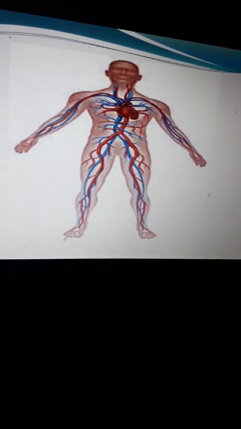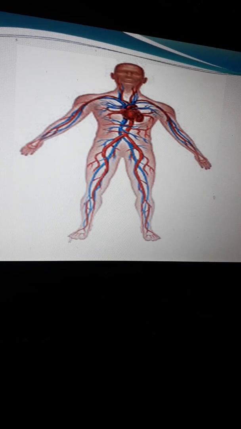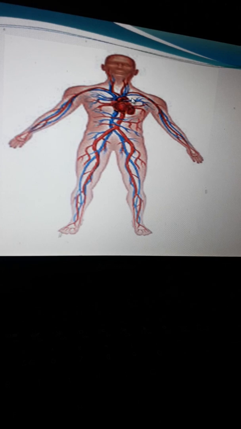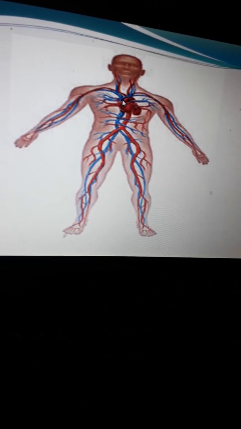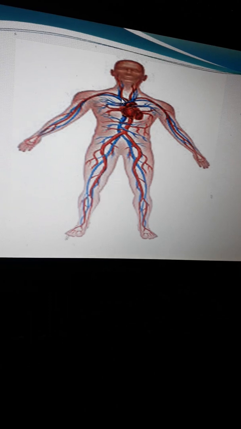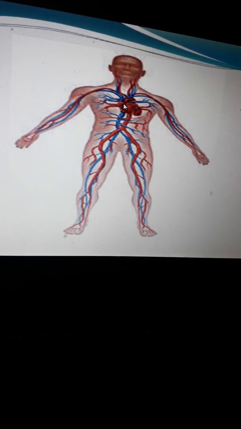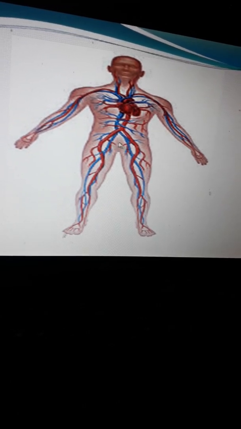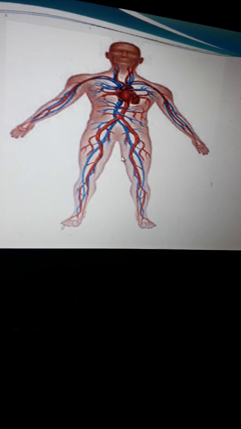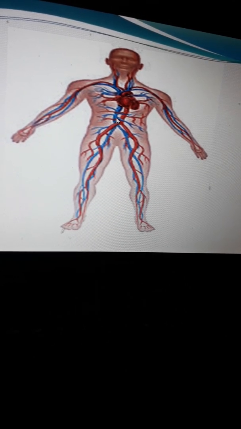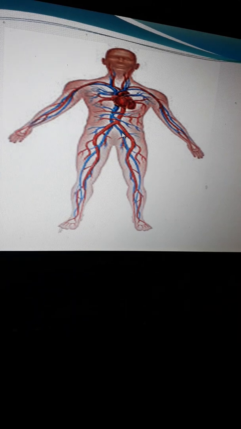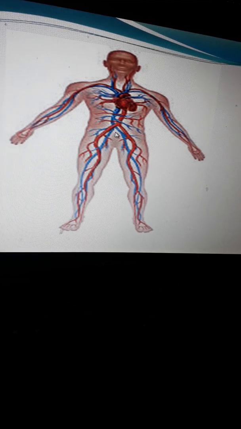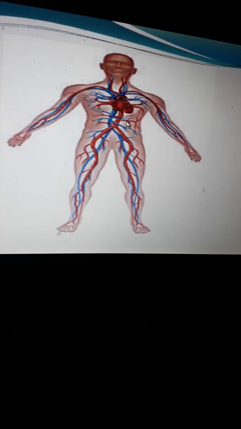Now how does the circulatory system work? Your heart consists of oxygenated blood which is called pure blood. Now the arteries are the blood vessels that carry the pure blood, that is oxygenated blood, from the heart to different parts of your body. And the blue color vessels you can see, these are your veins, and these are responsible for carrying impure blood from all parts of the body to the heart.